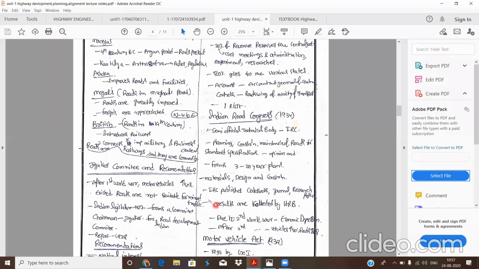The IRC is also responsible for collecting and correlating the results from the Highway Research Board. Okay, next one.